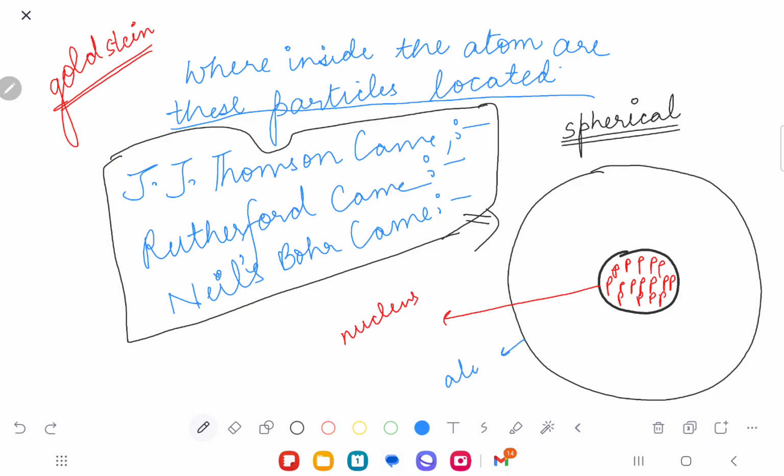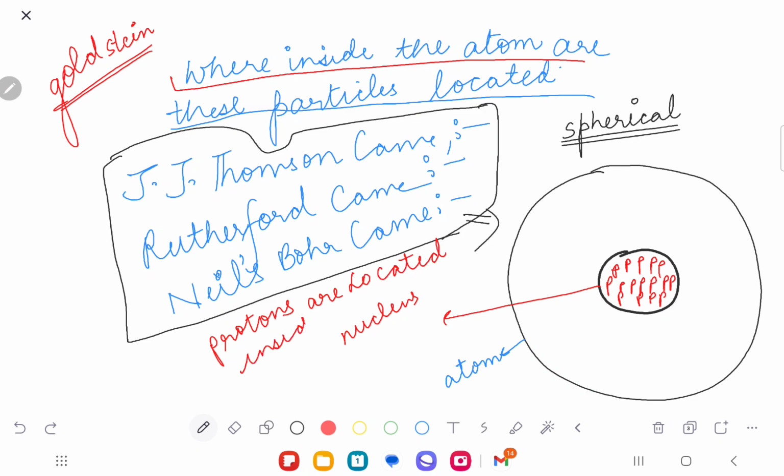And this is my atom. So inside my atom is the nucleus. Are you understanding my point? Inside my atom is my nucleus. Understood or not? Okay, that's the concept. So it says, where inside the atom are these particles located? These are located inside the nucleus. So I will say the protons are located inside the nucleus.